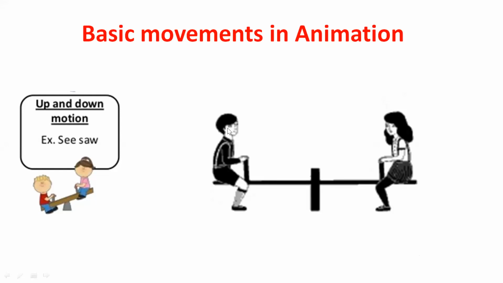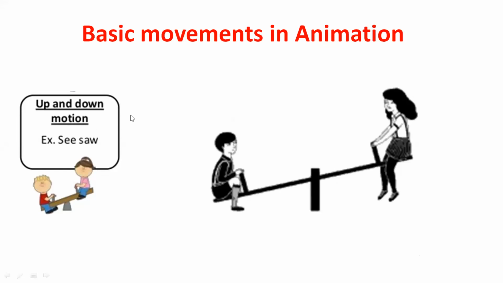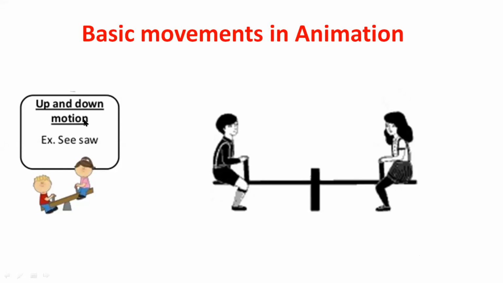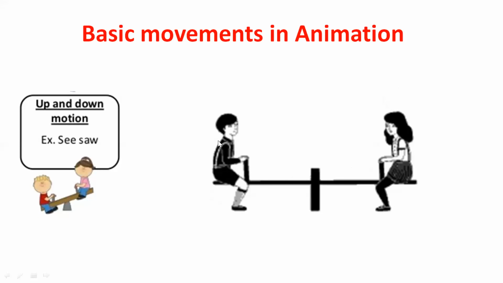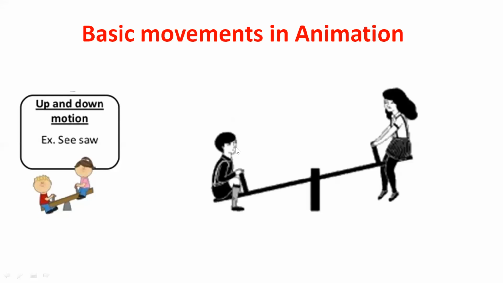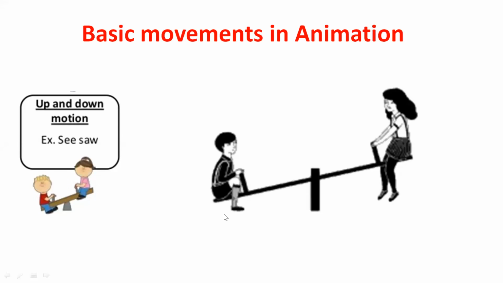Okay, straight line also, it may be in the left or right. Now see here, it's in the up and down motion. Up and down motion is very similar to straight line. The straight line means it can move left to right and right to left. And here the up and down motion means it can move up and it can move down. But since this image is having some animation, it seems to be different, but it is moving upward and it is moving downward. So these two animations are very similar.